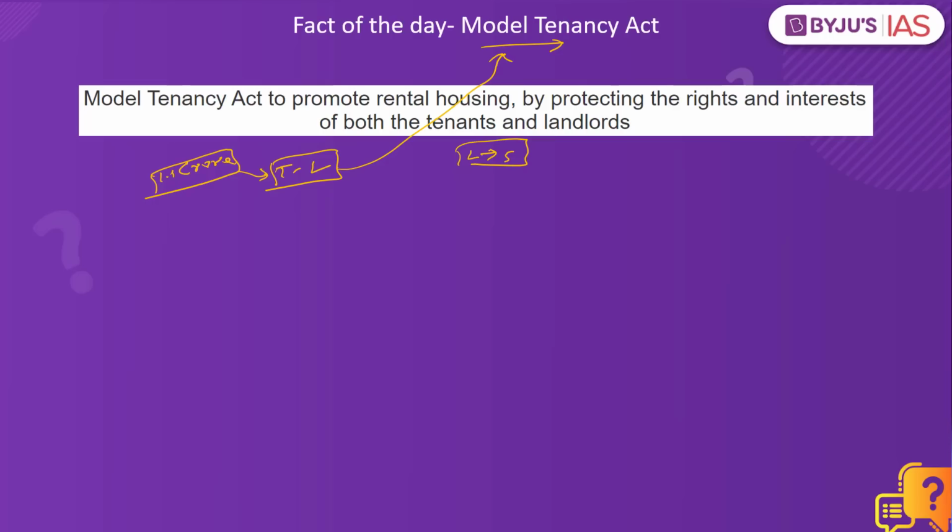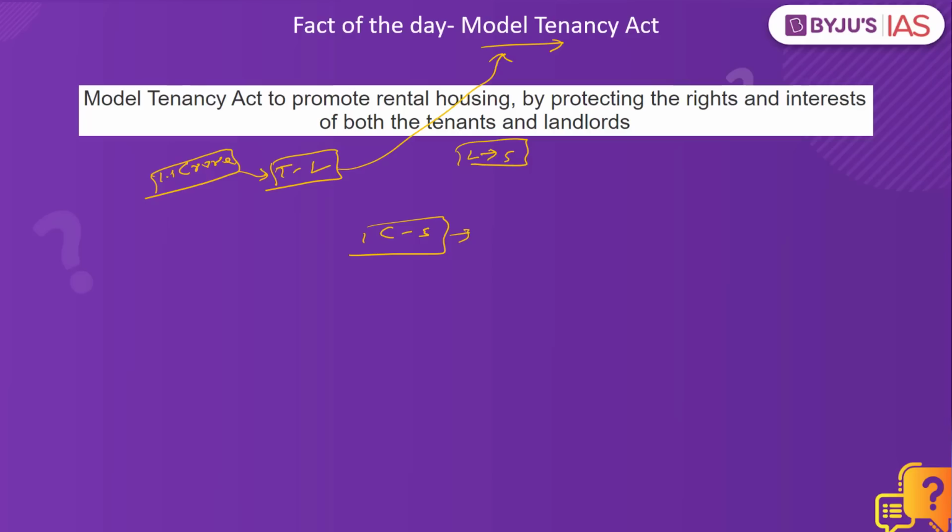So we have to ensure that these issues are addressed. Since land is a state subject, we are only going to propose a model, give you an idea, so it is left to the state governments to implement it or not. So basically you have the central government giving a suggestion to the state government that this is a voluntary scheme, it is not binding on the state governments. You would be able to adapt it, make use of this existing law as proposed by the central government to bring in changes in your own law. So this happens to be a voluntary scheme where the central government says that you can either adapt it or bring changes to your own existing laws.